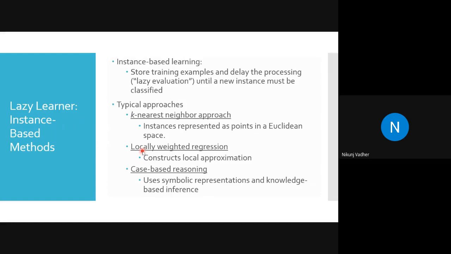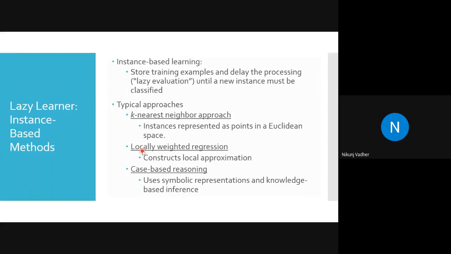So in lazy learner, the instance-based methods are runtime: k nearest neighbor, locally weighted regression, and case-based reasoning. What is locally weighted regression?